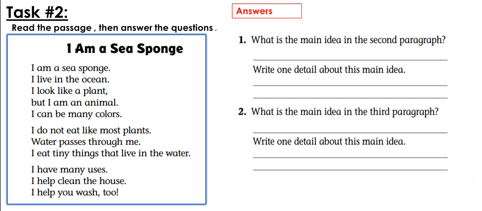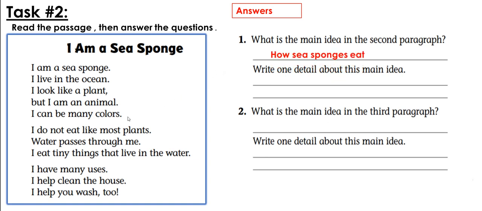Second paragraph, again, this is paragraph 1, 2, and 3. We are looking for paragraph 2, the second paragraph. All right, so it says, what is the main idea? The main idea of the second paragraph is how sea sponges eat. I do not eat like most plants. It's going to explain now how it eats. Water passes through me. I eat tiny things that live in the water. So the detail is that the sea sponges eat tiny things in the water.